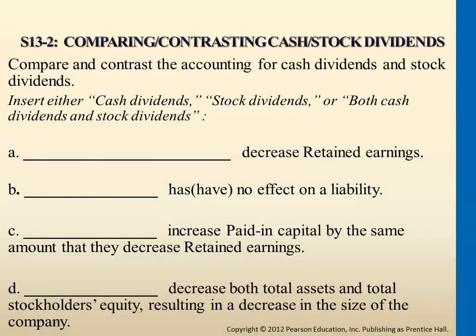For stock dividends and cash dividends, you can either answer cash dividends, stock dividends, or both of them. For A, which of them decreases retained earnings? Cash dividends, and is that all? Is it both?